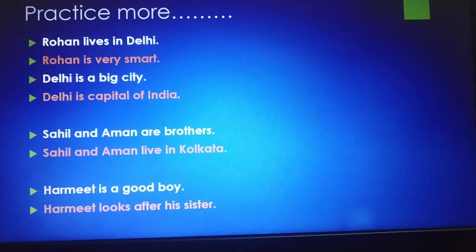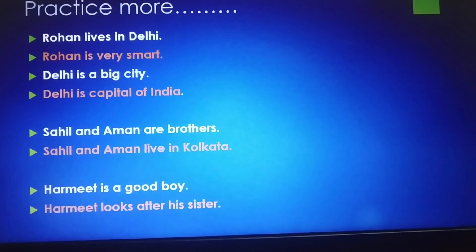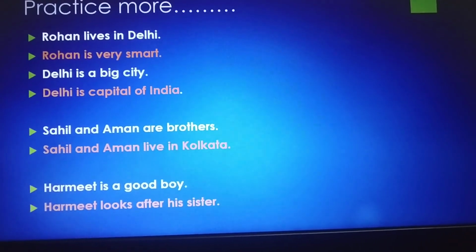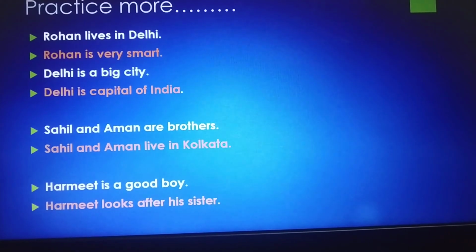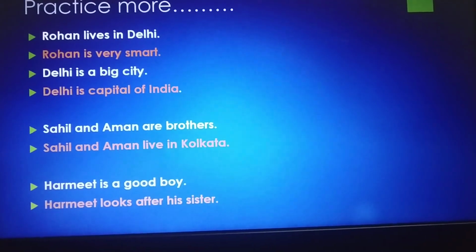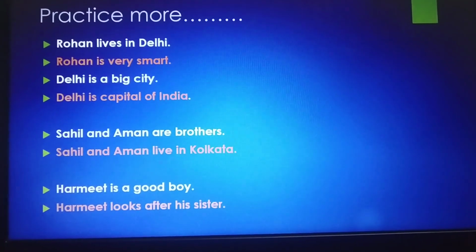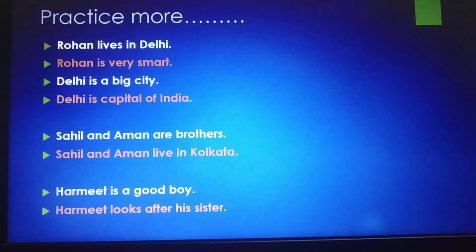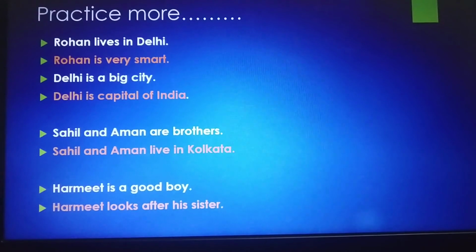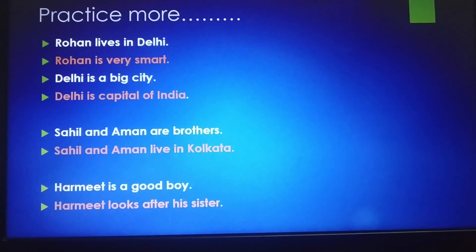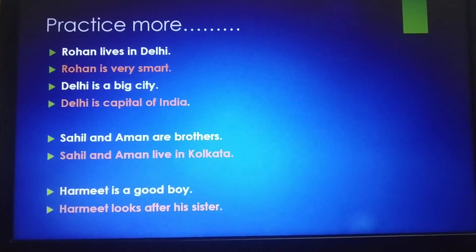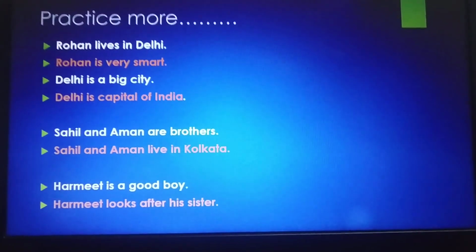Okay, I repeat. While introducing a noun, which is a person, thing, animal or place, we use the noun itself. But when we use the same noun again while talking, then we have to replace the noun with a pronoun. I hope the idea is clear. I hope you enjoyed this chapter, which is pronouns.